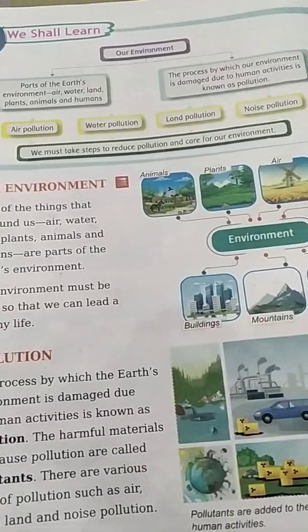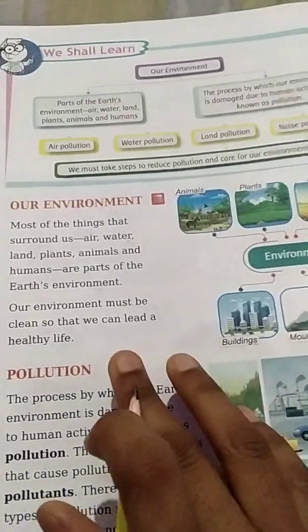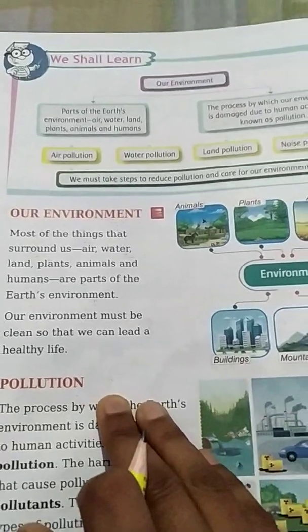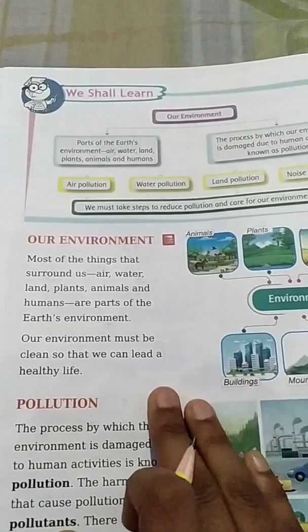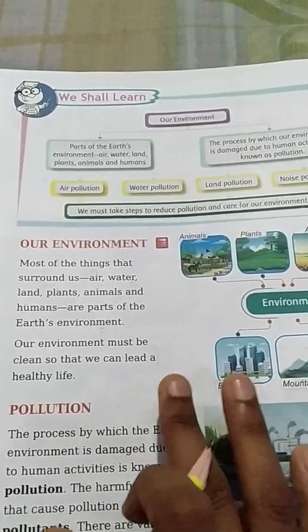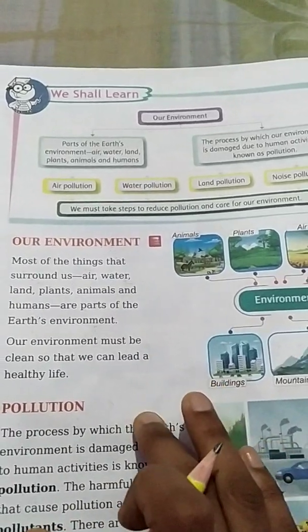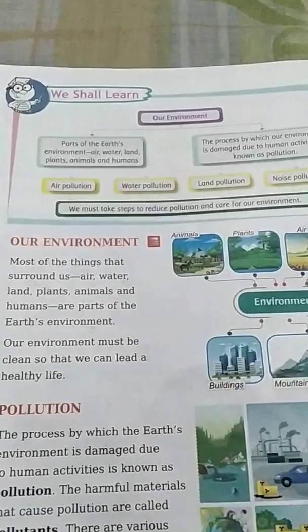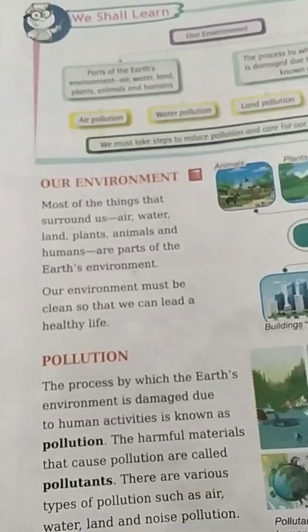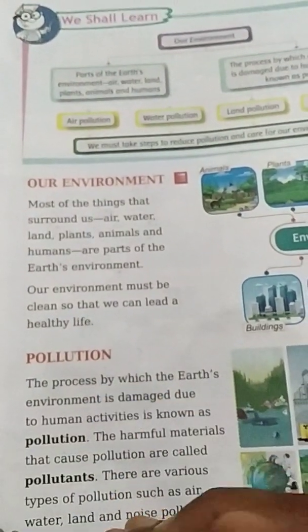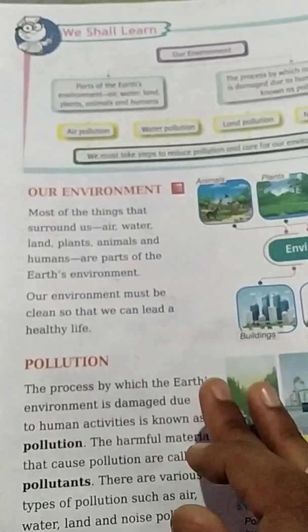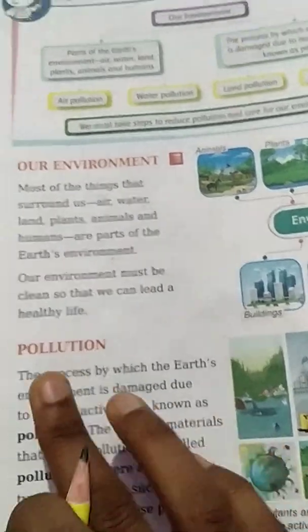So see, our needs and wants are endless. We need air to breathe, we need water to drink, we need food to eat, a house to live in and clothes to wear. We can't stay alive without these things, and because of these needs, our natural resources are getting used very fast. So we can say that our greed, our need for more and more things, is polluting the environment.